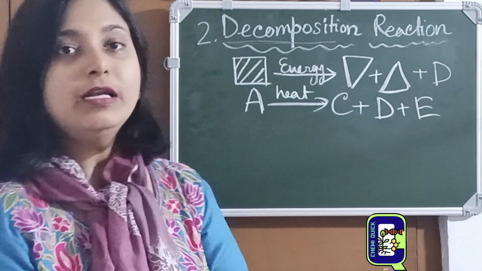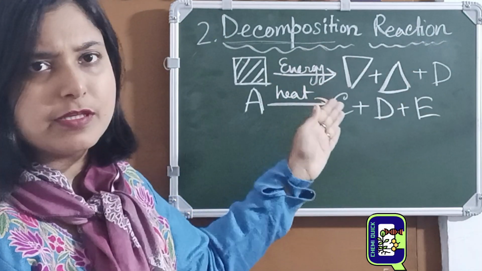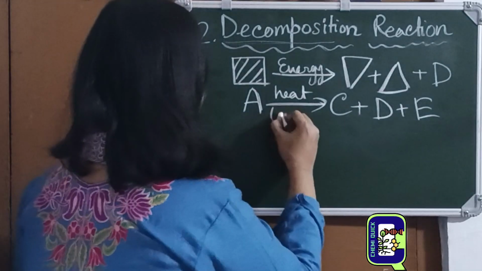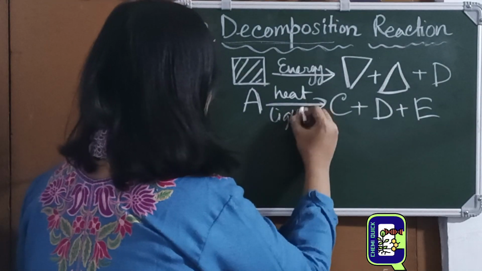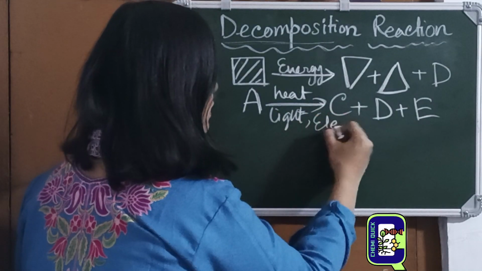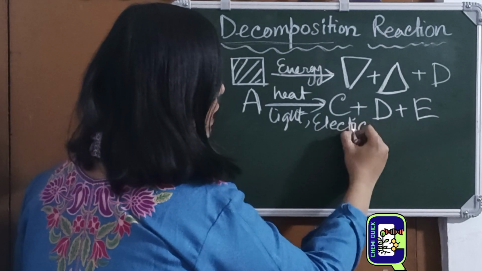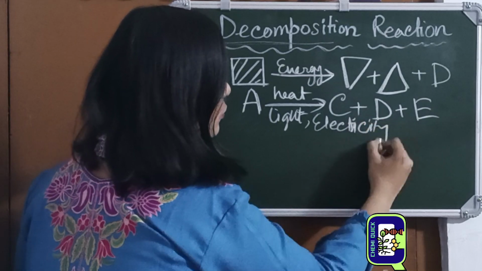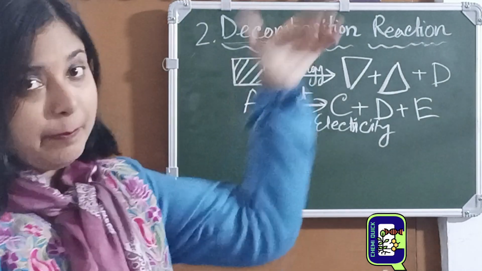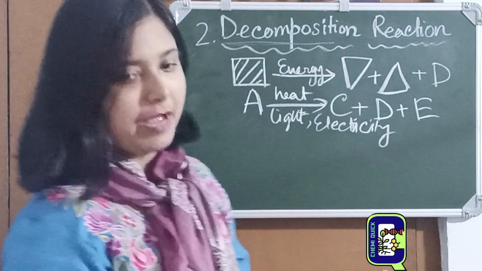Here it can be the influence of heat, or light, or electricity. Depending on that, we get multiple types of decomposition reaction.